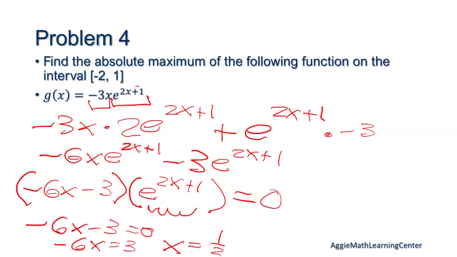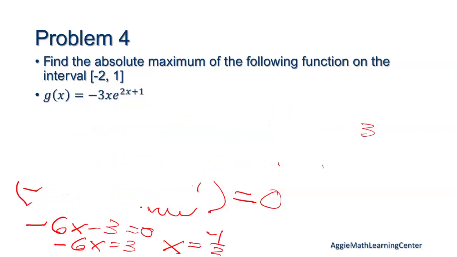Okay, questions so far? Oh, yes, thank you. Yeah, -1/2. Okay. And then this one. So that's not quite what it's asking for. What do we need to do now? Plug it in. Right, exactly. So this is the x coordinate, but we need the absolute maximum, which is the y. Oh yeah, and also it's good to double check that it's actually in the interval it gives you, which it is, so we're fine. Okay.